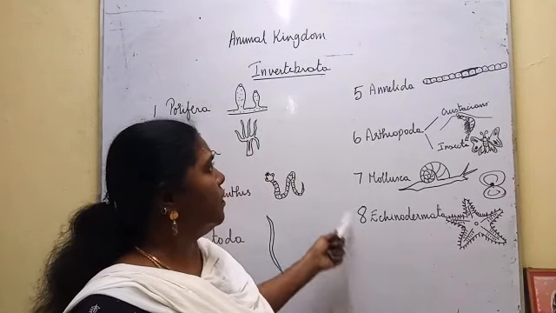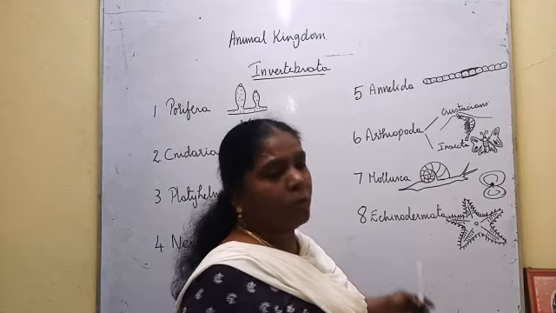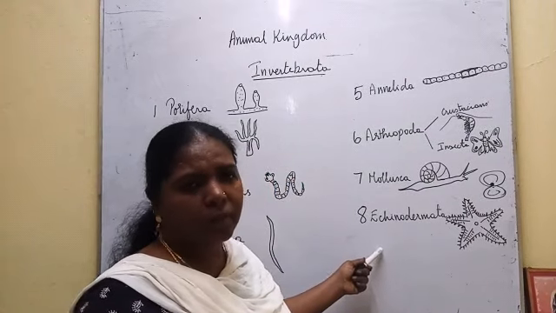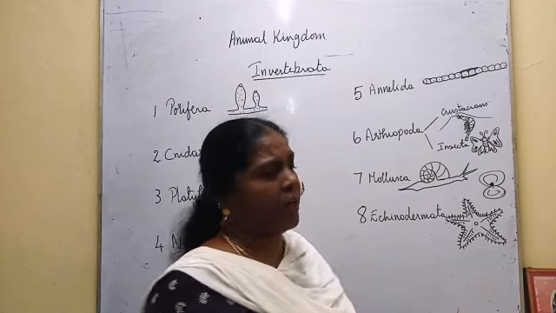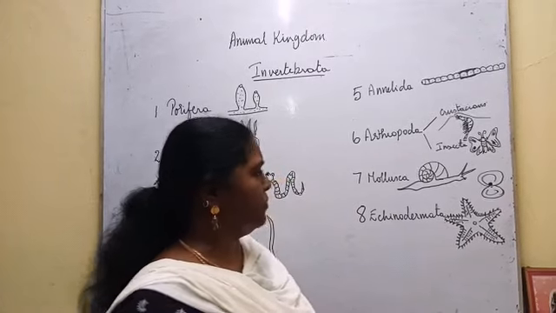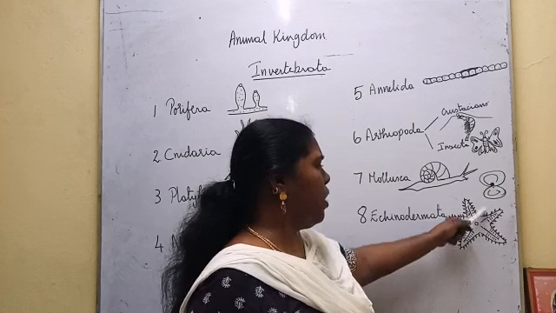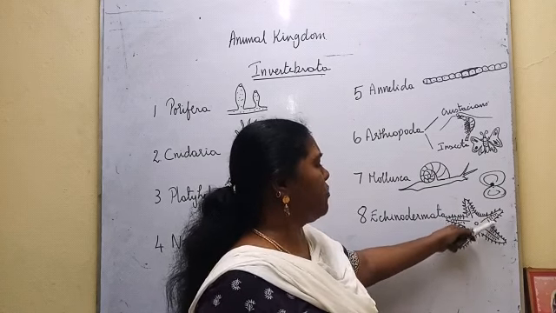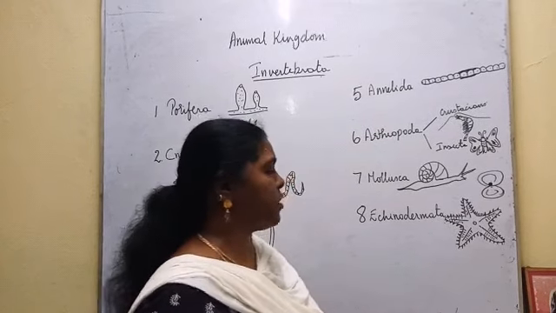Next comes the last invertebrates, Echinodermata. Most of the echinoderms are marine, they live in the ocean. Starfish is an example for echinoderm. Here it shows radial symmetry. Here asymmetry. Here radial symmetry: the body can be divided into many equal parts at any plane. So it is radial symmetry.